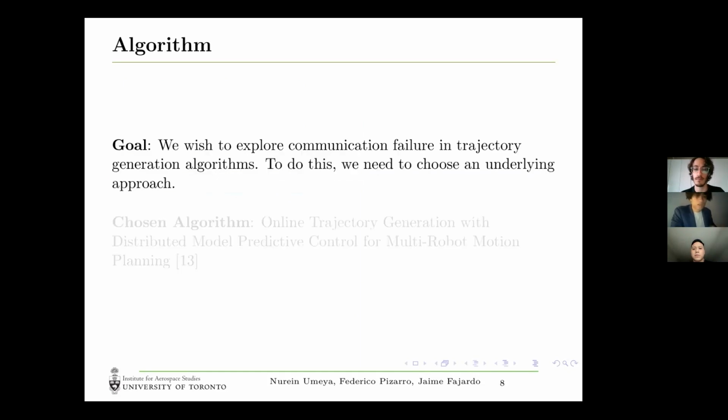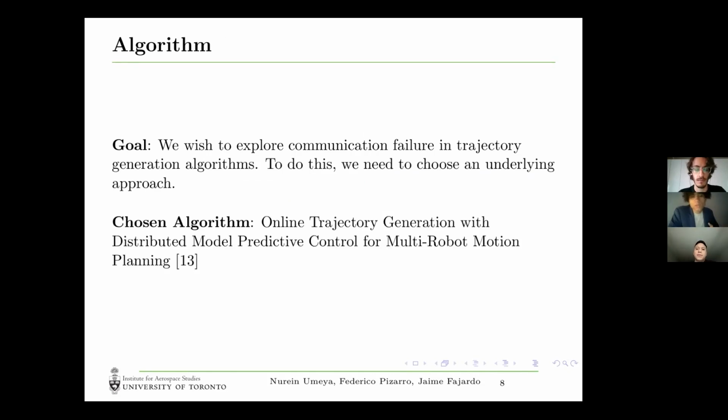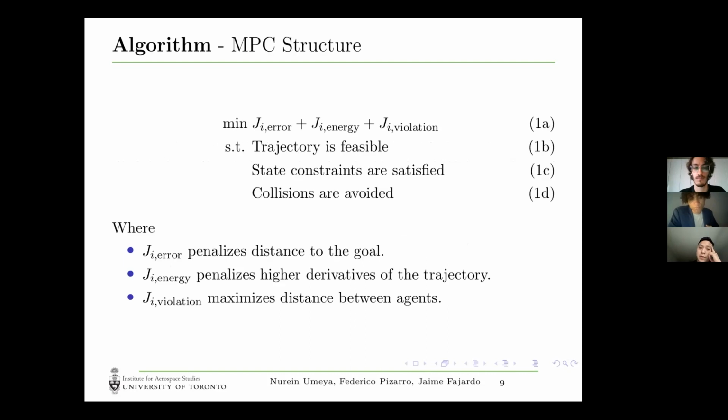Right, so I'm going to be talking about the chosen algorithm and essentially the goal of this project, which was to take an algorithm that didn't really consider what happens when communication does drop out and to try and modify it so that it does become robust. The algorithm that we chose is online trajectory generation with distributed model predictive control for multi-robot motion planning. We chose this algorithm because A, it's state-of-the-art, and B, it does handle real-world situations.